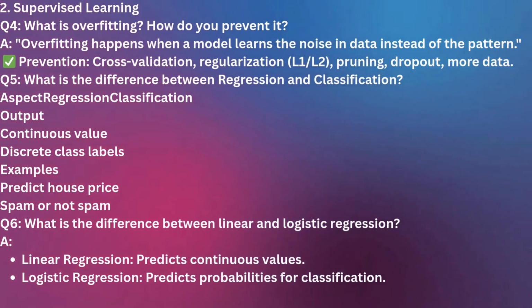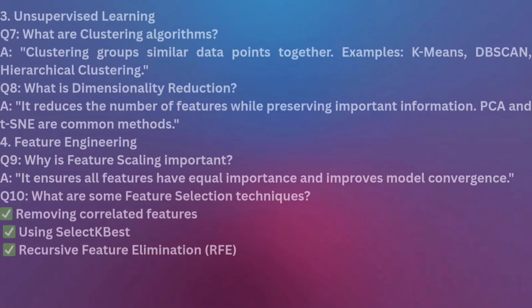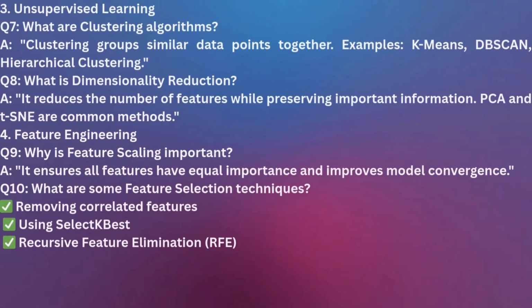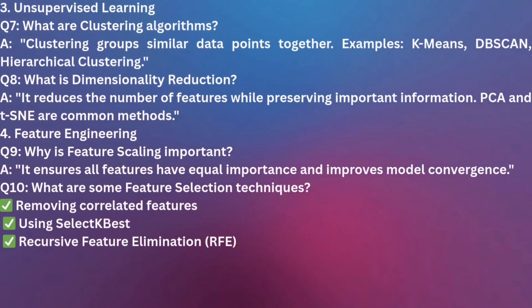Now the third section is unsupervised learning, in which the seventh question is, what are clustering algorithms? Clustering groups similar data points together. Examples are k-means, DBSCAN, hierarchical clustering. So you know what a clustering algorithm is doing: it groups similar data points together, and these algorithm names are k-means, DBSCAN, hierarchical clustering. Again, you need to know what k-means and DBSCAN are. The interviewer can ask these two.